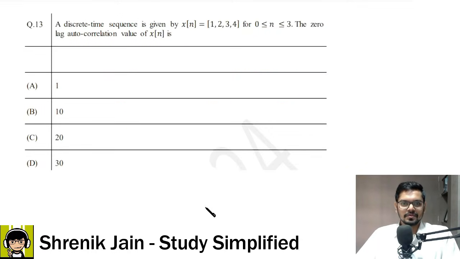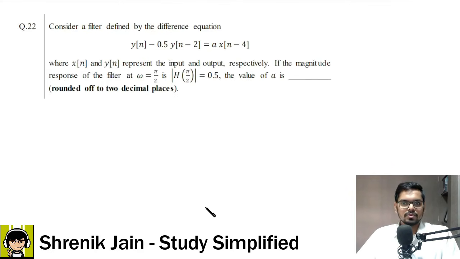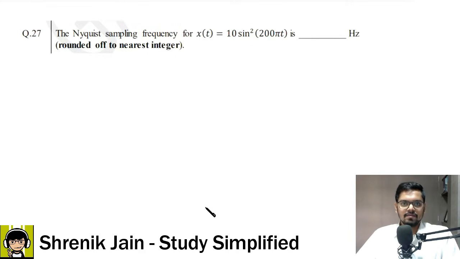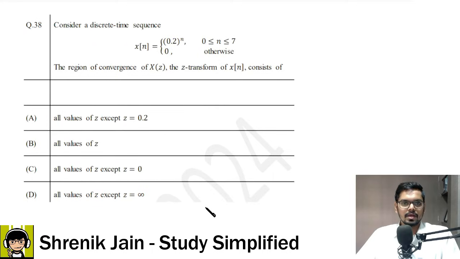First question in front of the screen is from autocorrelation, an easy question. Pause the video, try by yourself, and then go to the next question. Again, an easy question from DTFT. Pause the video, try, go to the next question, a direct formula based question from DFT, FFT, and then we have the Nyquist concept, a very simple question. Then this is also a no brainer. Read the question, mark the answer, no need to do any calculation.